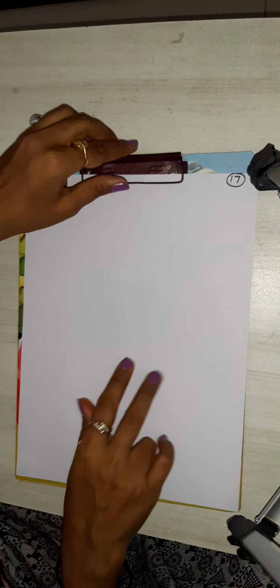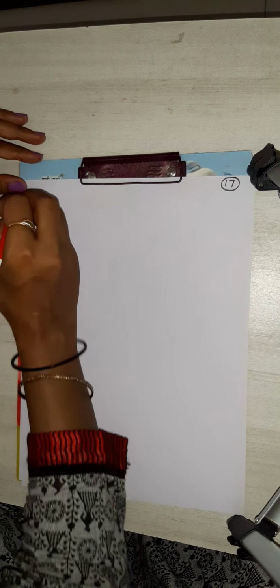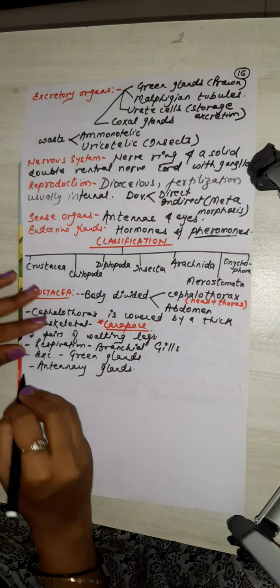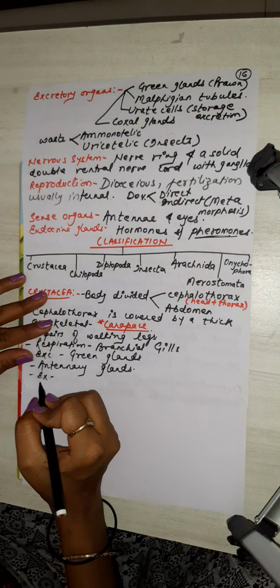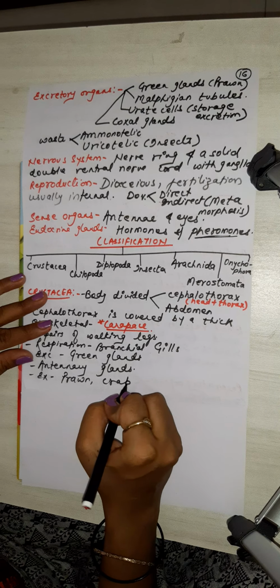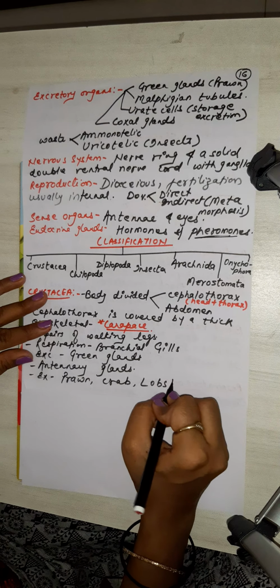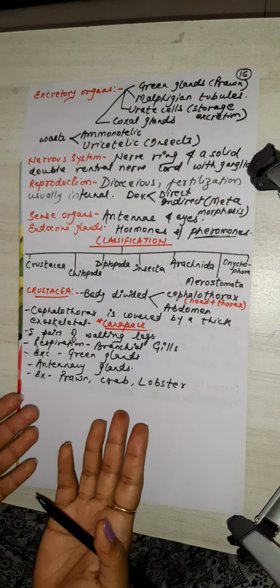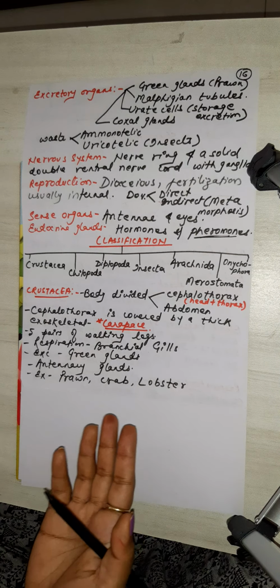Okay, next is what? Insecta. Let's discuss insecta because you people are aware of insecta. Let me write the example, I forgot to write the example for crustacea. It includes prawn and crab, lobster, and I think people are aware of all these species. Human beings eat all these. Daphnia also comes.